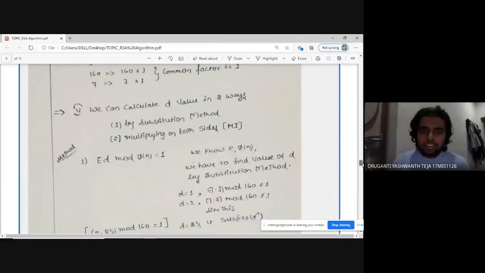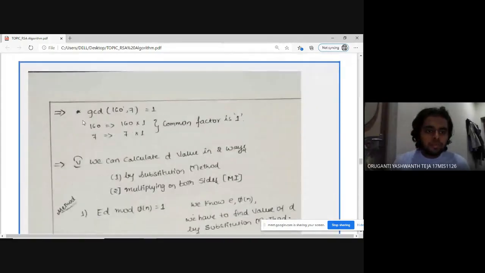And even in GCD, the condition is that the GCD of psi of n comma E must be 1. As you can see here, 160 can be written in its cofactors as 160 into 1, and 7 can be written as 7 into 1. There is only one common factor. So we can say these conditions are satisfied, and we can proceed further.